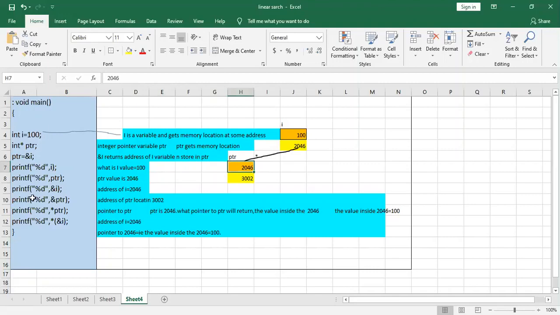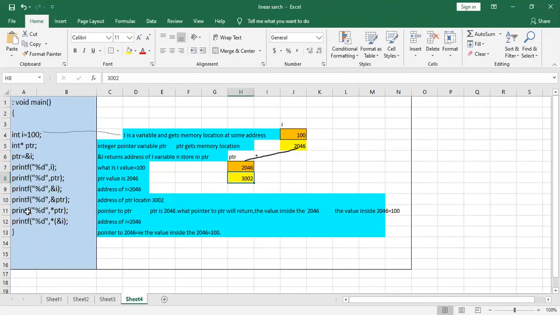In the next line, printf("%d", &i). We just want to print the address of i. What is the address of i? Simply, 2046 is the address of i. In the next line, printf("%d", &ptr), we want to print the address of ptr. What is the address of ptr? 3002 is the address of ptr.